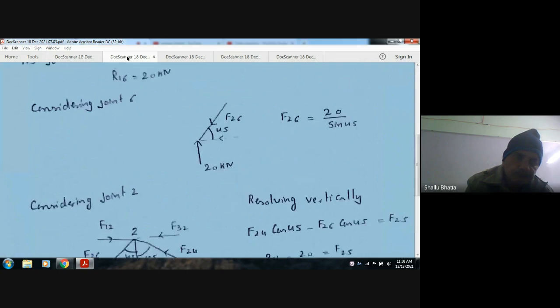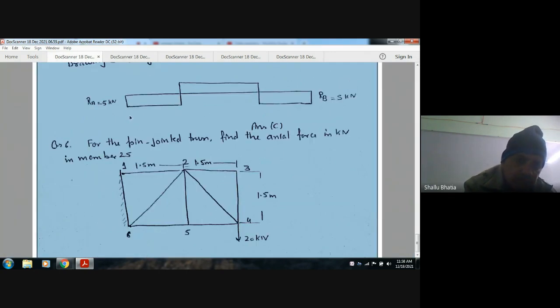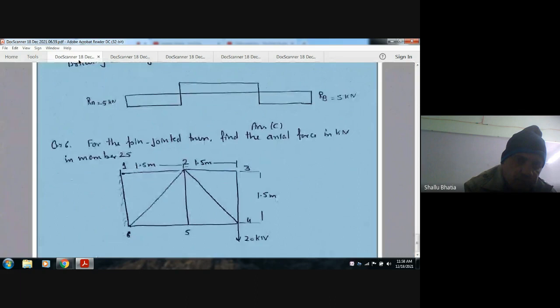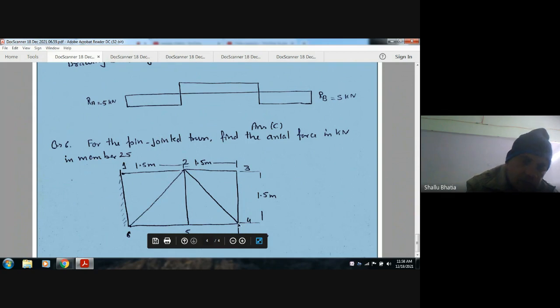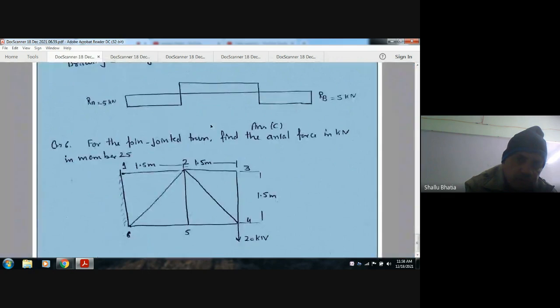Now if we take joint 4, this is joint 4. A 20 kilonewton load is acting downward along 34, and its reaction will be along this and this. So F34, the force in 3 and 4, is 20 kilonewton.